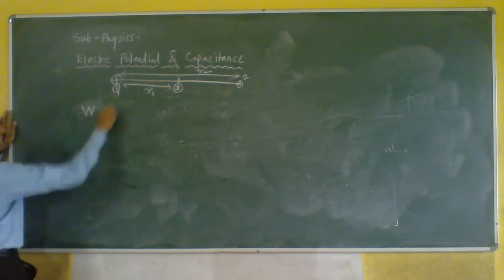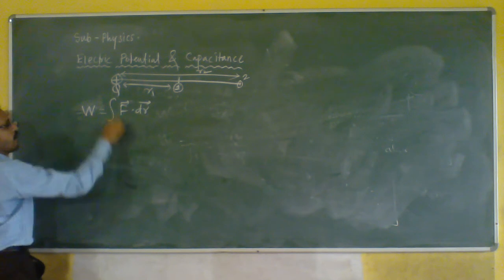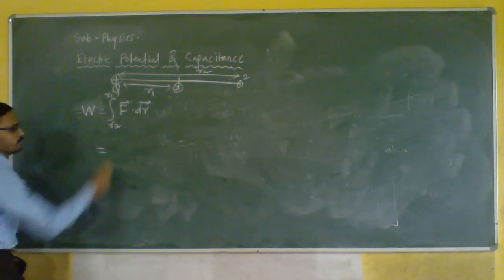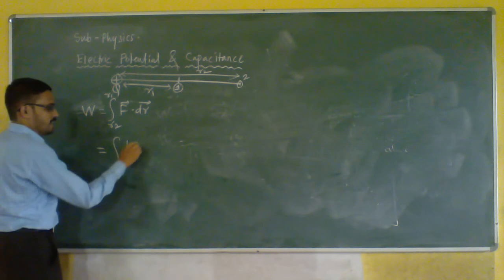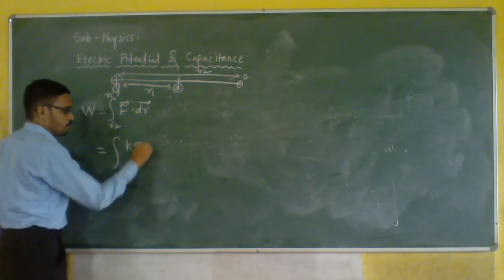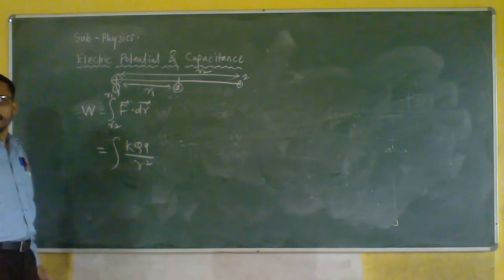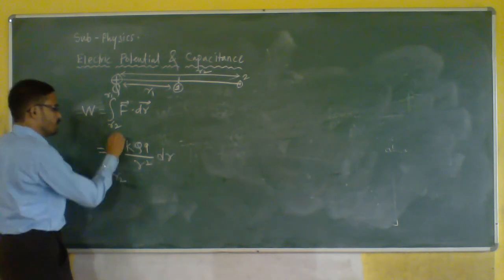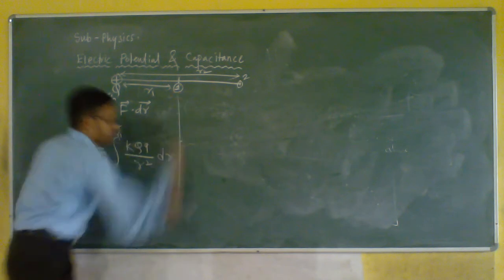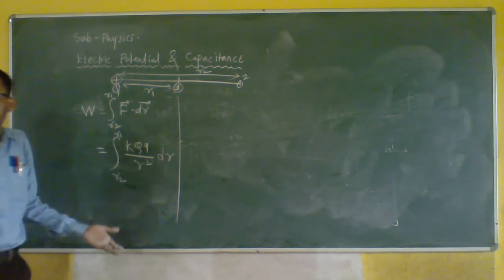W will be equal to integration F dot dr from R2 to R1. What is F? Electrostatic force. What is it? K capital Q small q upon R square, है ना, into dr from R2 to R1. Now there is no problem.